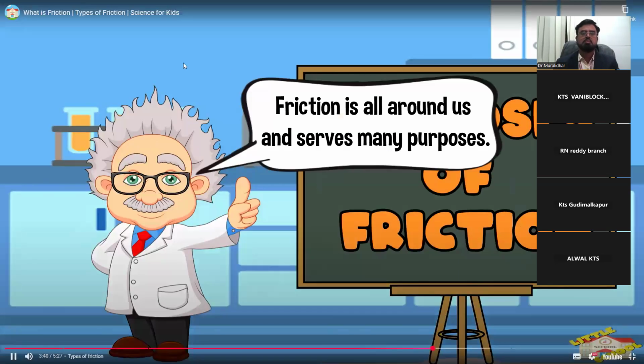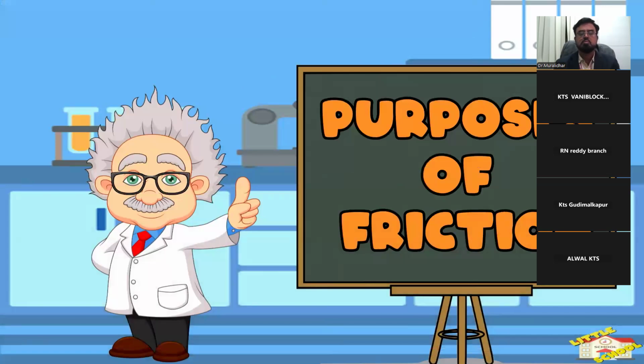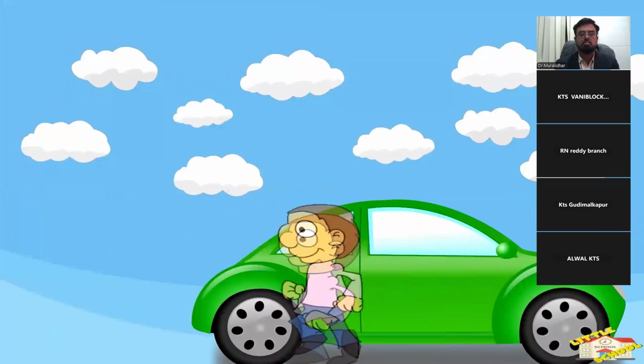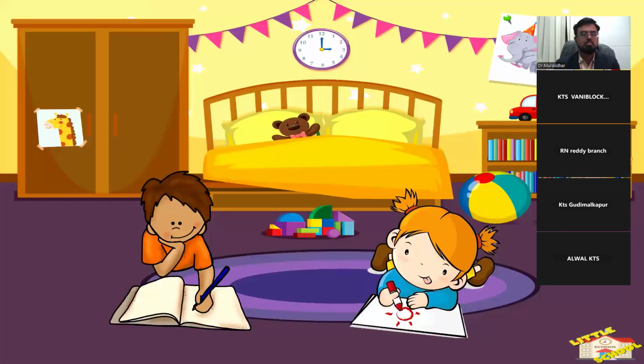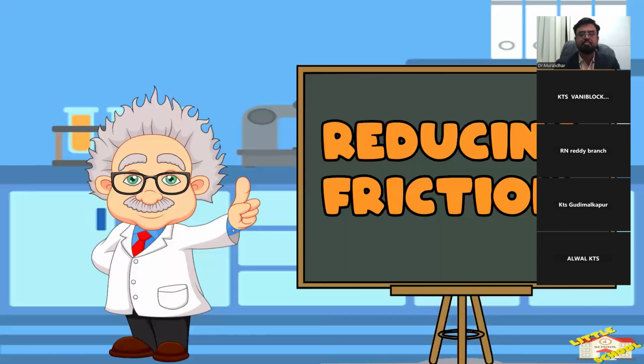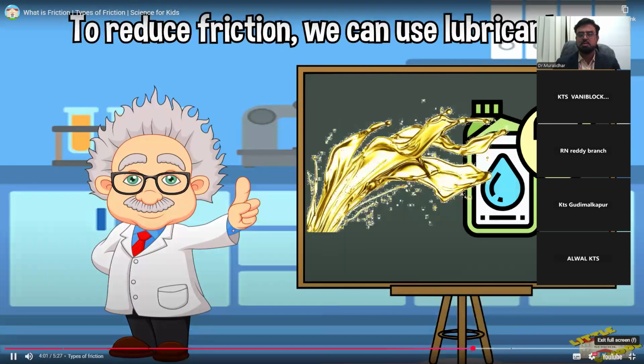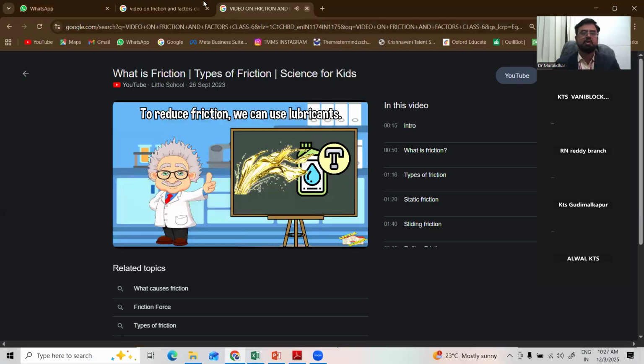Friction is all around us and serves many purposes. It helps us walk without slipping, stop our cars when we hit the brakes, and even hold a pencil while we write. Reducing friction: we can use lubricants like oil or grease to make surfaces slide more easily. For reducing friction, we'll see in the next class.